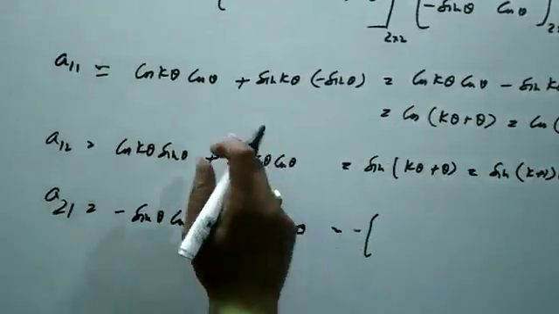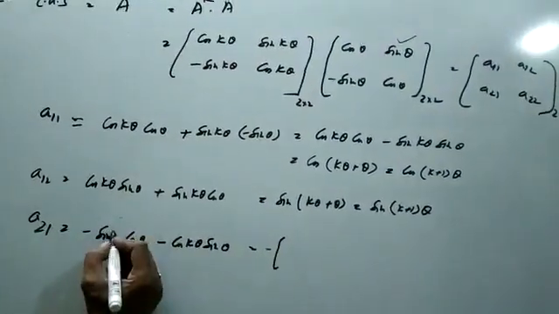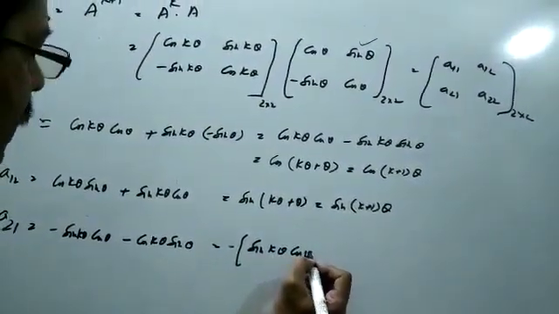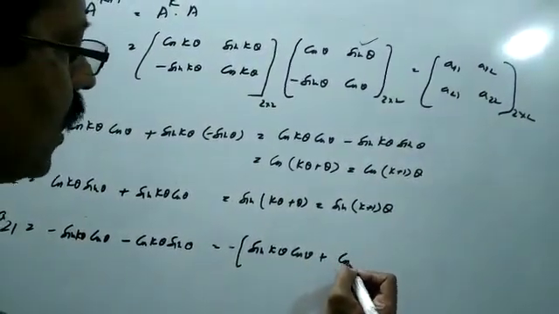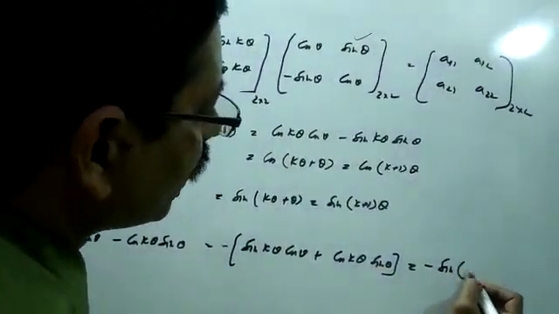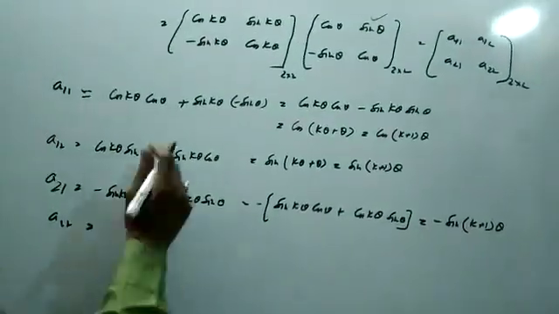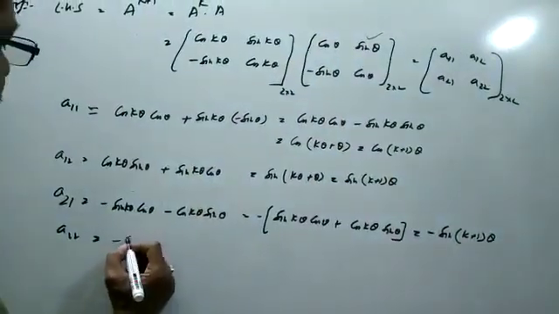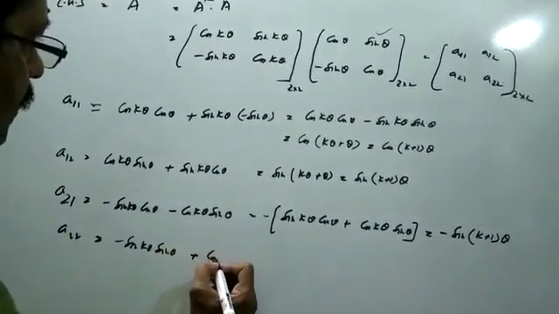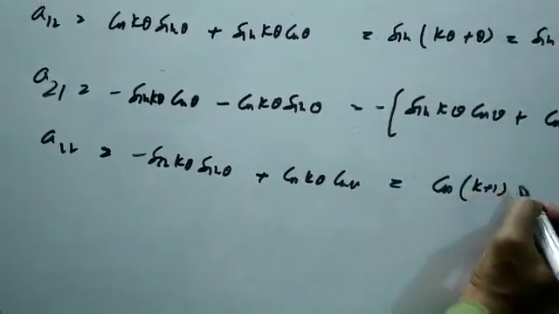So this is minus of sin k theta cos theta plus cos k theta sin theta, which is minus sin of k plus 1 times theta. Similarly, A22 is equal to second row second column: minus sin k theta sin theta plus cos k theta cos theta, which is the expansion of cos of k plus 1 times theta.